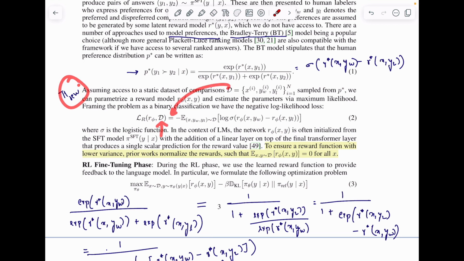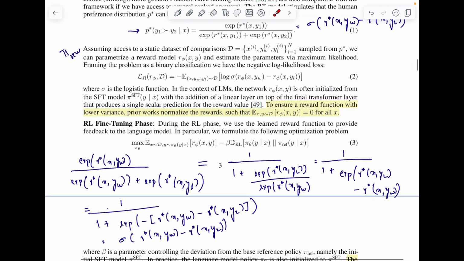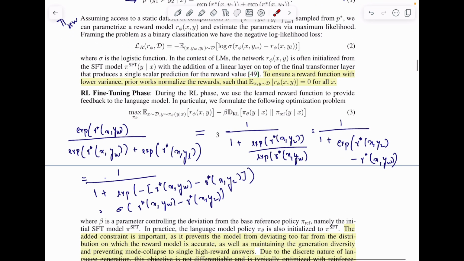It will be the negative log likelihood of this equation. That's the loss function for training the reward function. Once we have trained this reward function to our heart's content, we use this reward model to fine tune our model further. How do we do that?